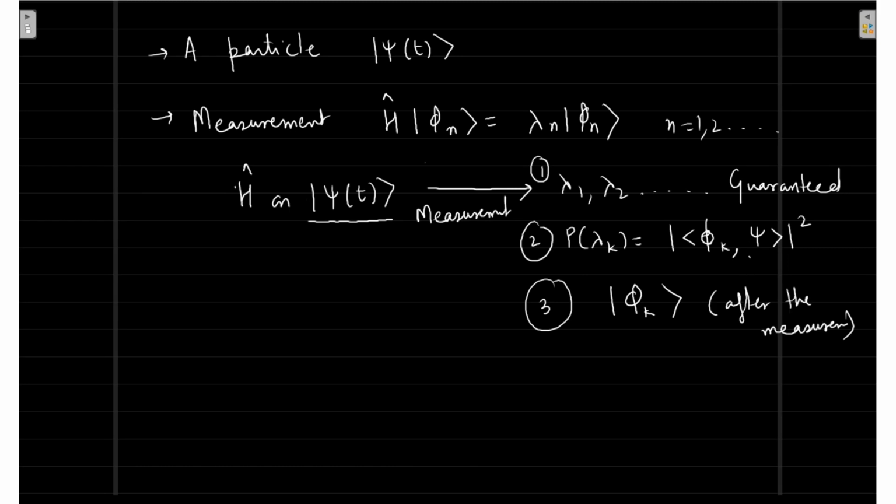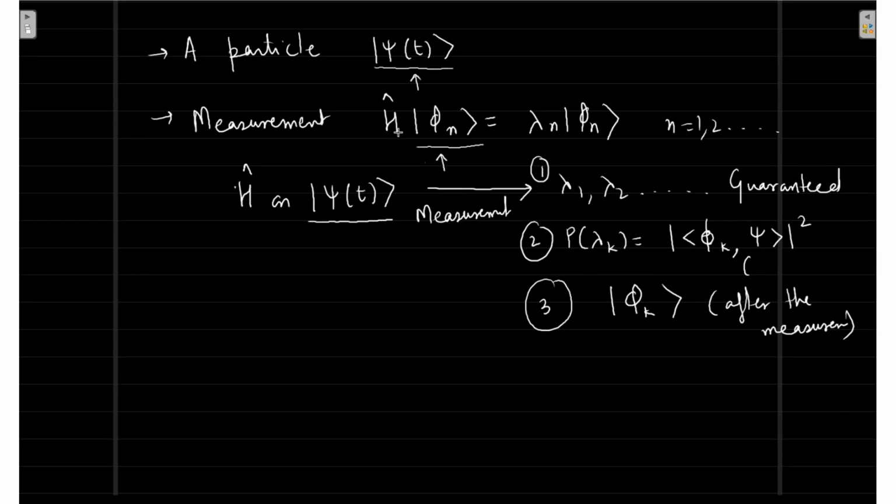Can you understand it from the linear algebra point of view? All you are going to do is expand this psi of t in the basis of phi n. Remember, you can use phi n as the basis for this particle or for any vector. Why? Because the operator is Hermitian.